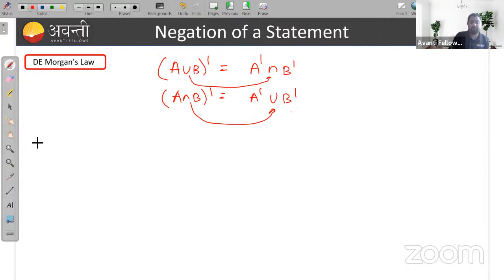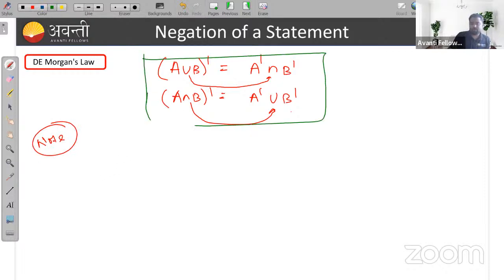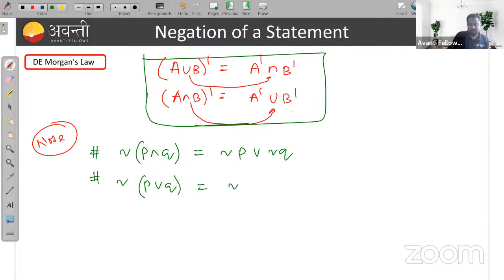So in this case also we'll see other things. Some notes I am going to share with you. Like this De Morgan's law, negation also operates. How? We can write negation of P and Q as negation of P, and this 'and' becomes 'or', negation of Q. Similarly, another rule is there: negation of P or Q is negation of P, and this 'or' becomes 'and', negation of Q. Okay.